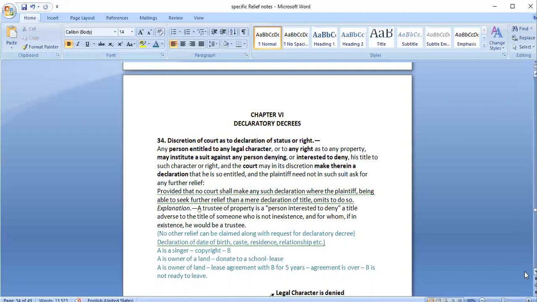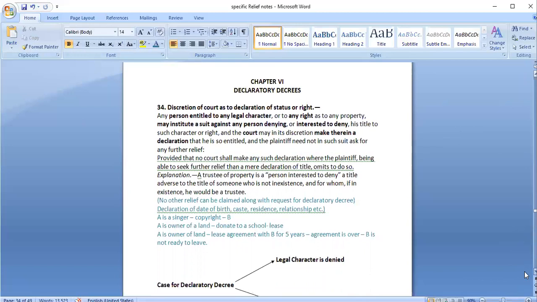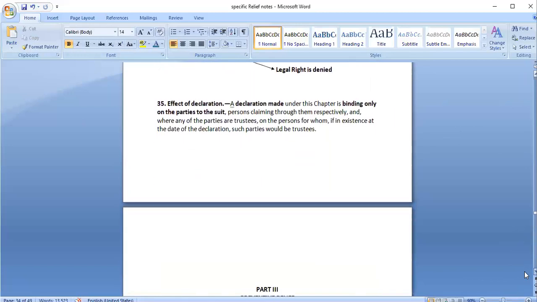Is this part clear? Yes, ma'am. So next is injunction.